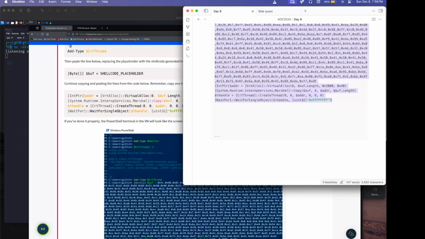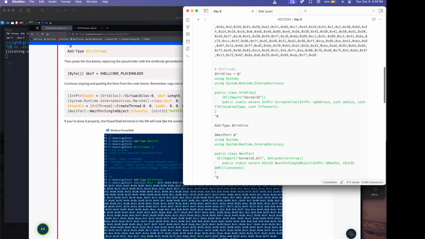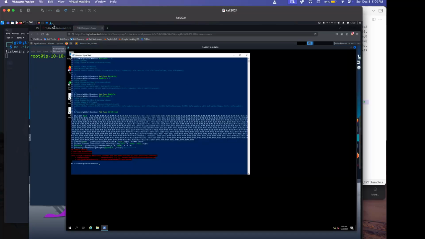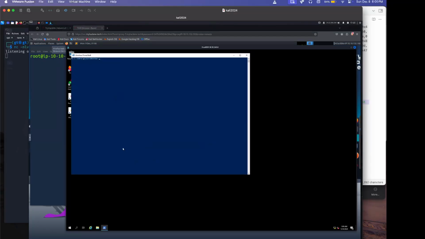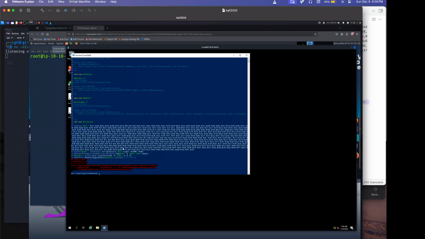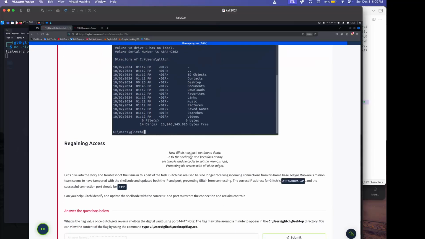Okay, let me just copy all of it. Why is it being flagged as malicious code? That's the question right now. So I'm going to paste it all. Go away. Let it go through. My Windows Defender is just defending. Nope. Okay, antivirus is still blocking me. It didn't work that way.